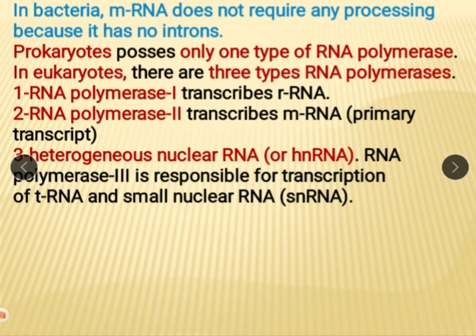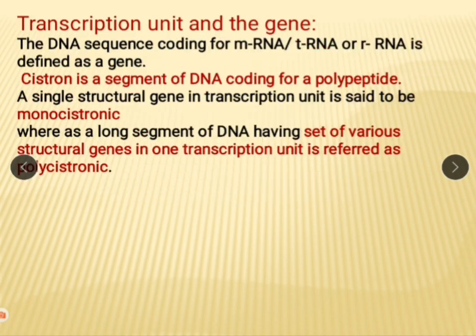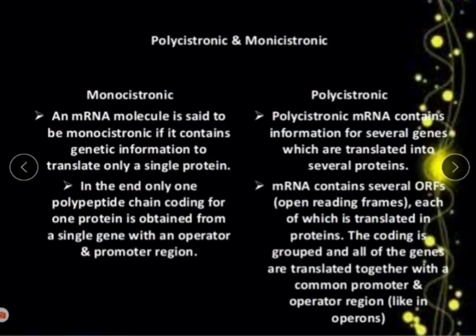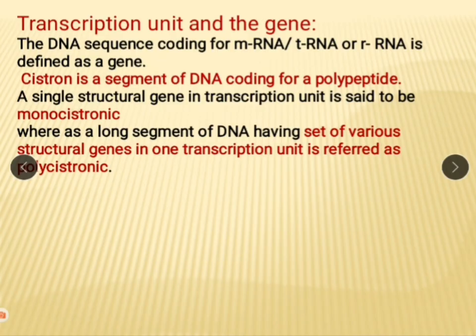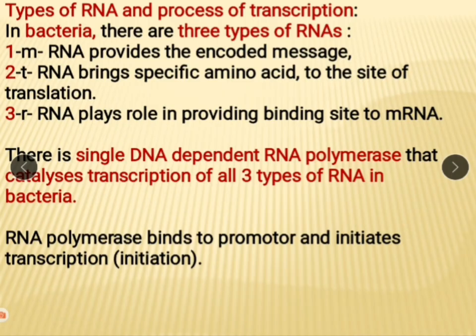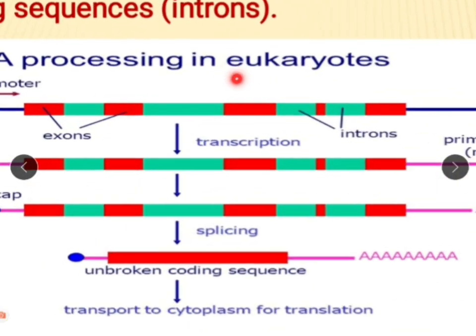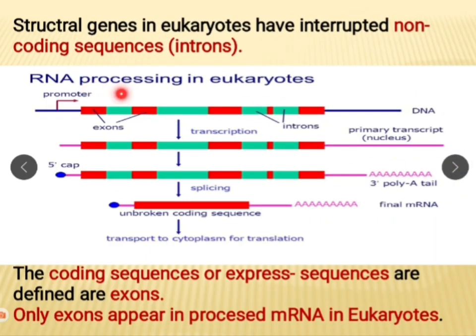In bacteria, mRNA does not require any processing. It has no intron. What are introns? See here. This is mRNA produced in the eukaryote. This mRNA is showing two regions, that is exon.